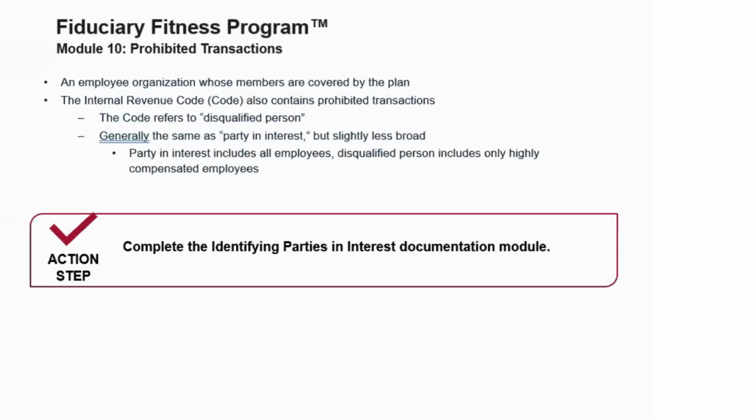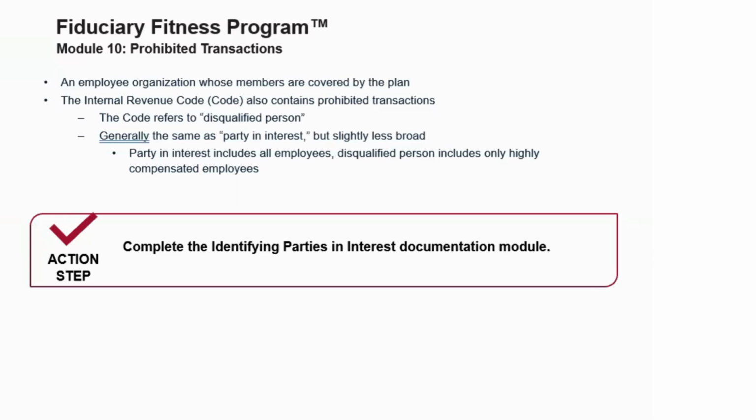Also, an organization called an employee organization, whose members are covered under the plan, is considered a party in interest. Now, that is the DOL code. The IRC also has a similar term, called disqualified persons, with prohibited transactions. The only difference between the two is that party in interest covers all employees, while disqualified persons under the IRC covers only highly compensated employees.